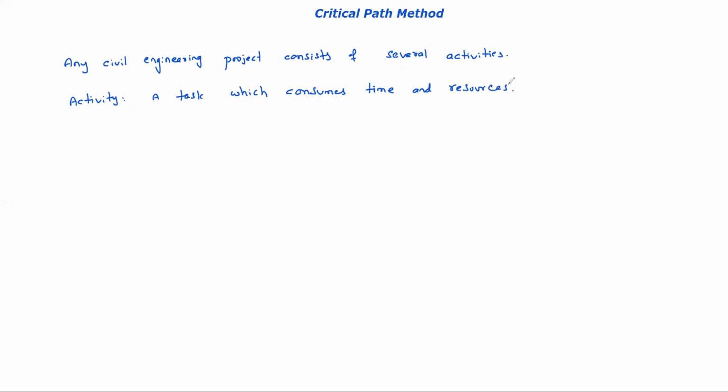So an activity, an example for activity, example, site clearance for construction, suppose.